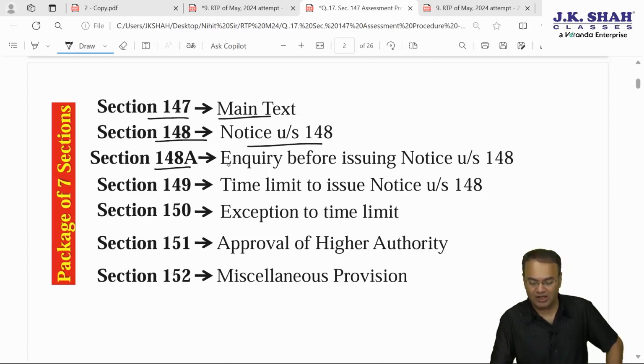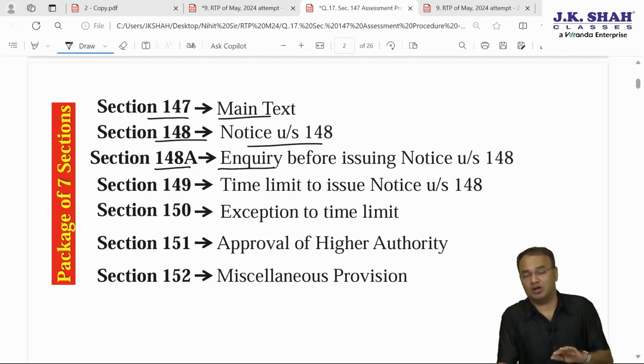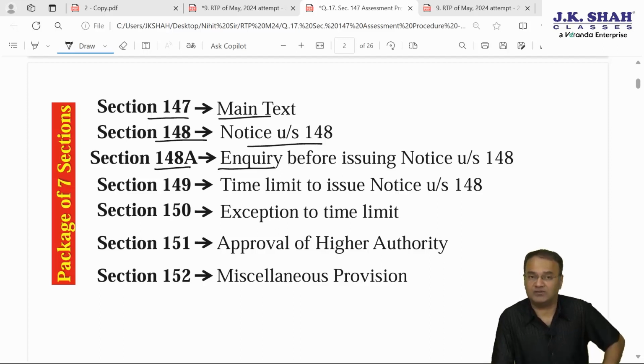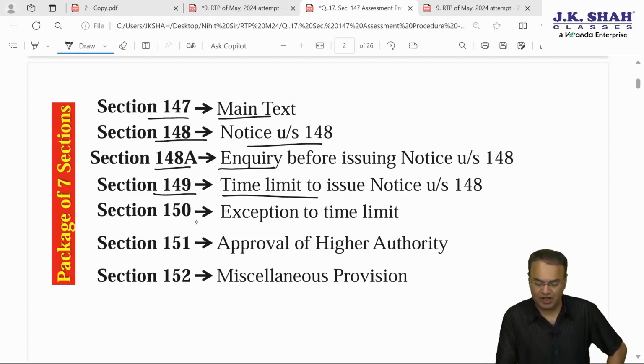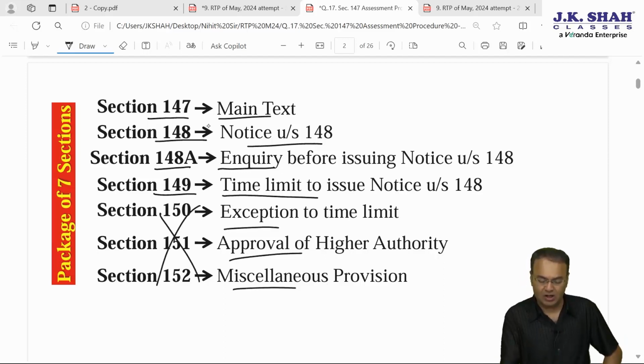Will have to conduct inquiry and pass an order stating that this is a fit case for reopening, fit case for issuing notice. Time limit for issuing notice is given in section 149 and other sections are exceptions and approval of higher authority, miscellaneous, etc. Most important is time limit and section 148A inquiry before assessment.